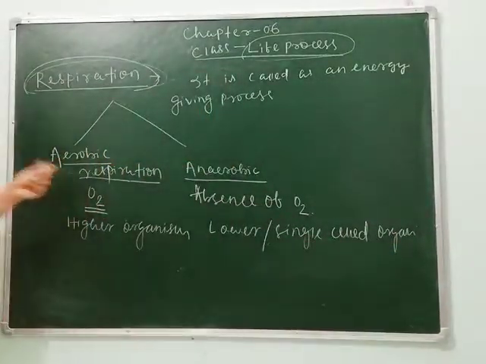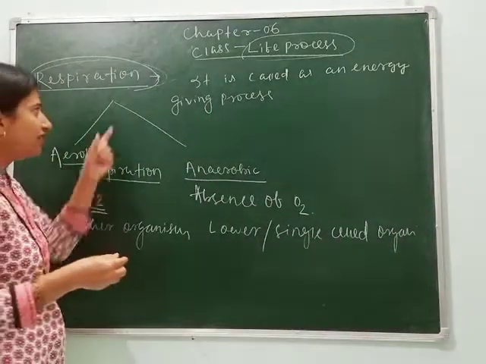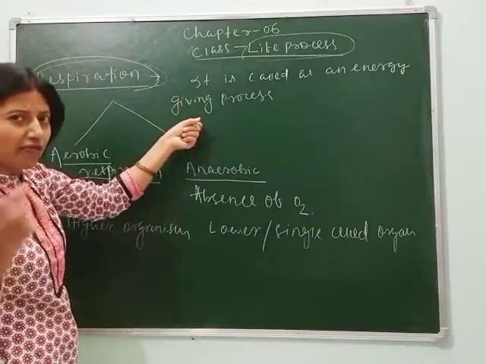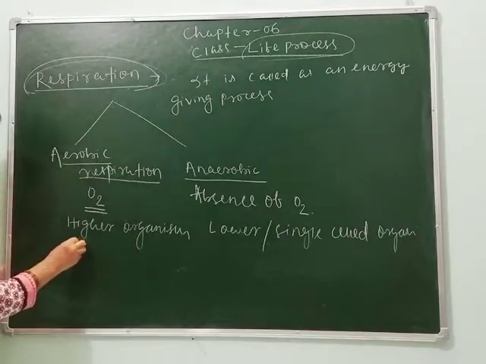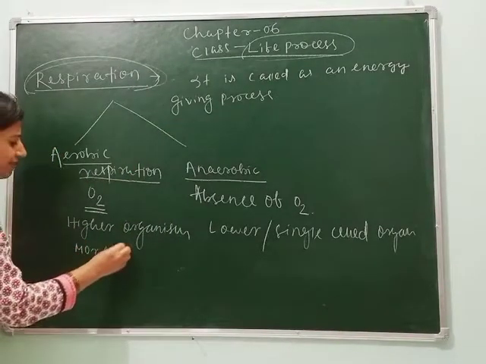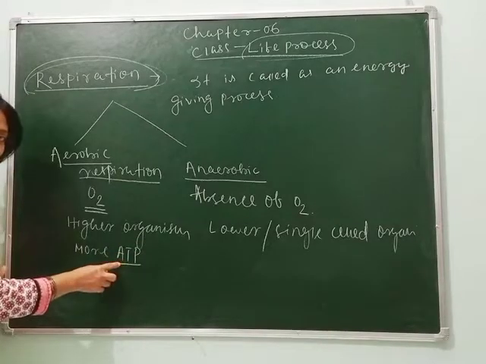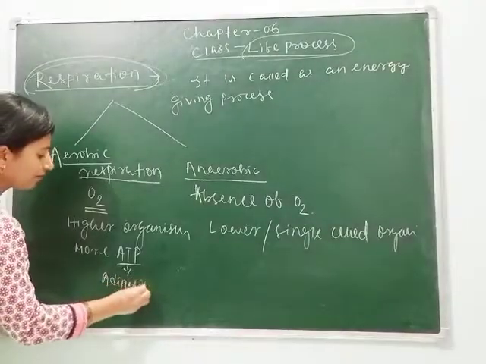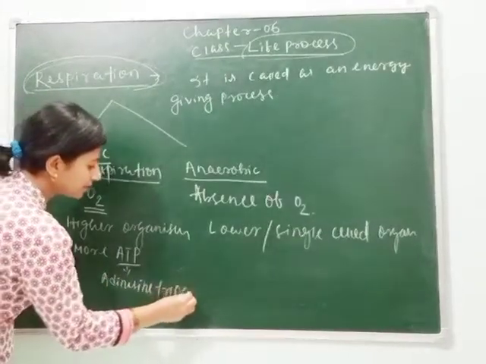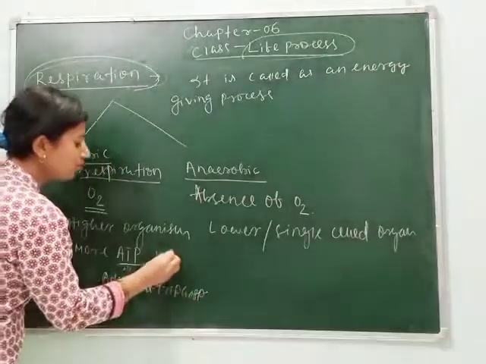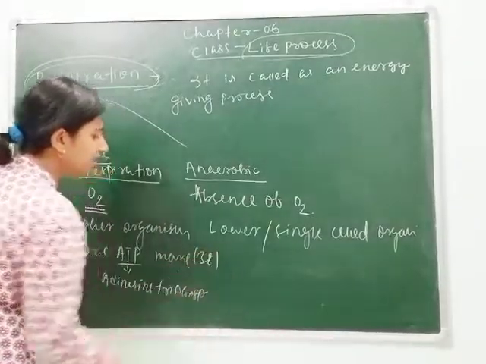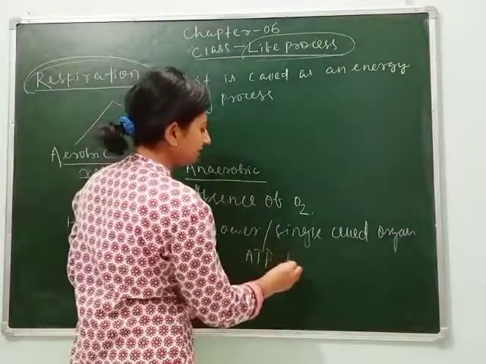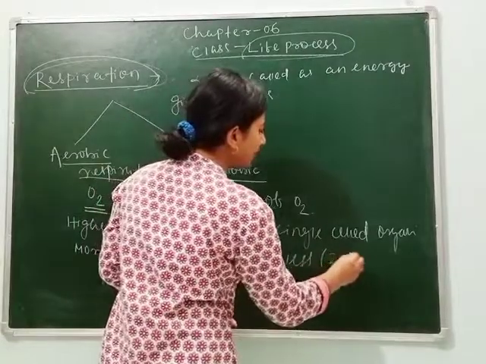Clear? As we have studied, respiration is an energy giving process. So here the energy is formed in the form of ATP. ATP means adenosine triphosphate. In aerobic respiration more ATP is formed, means 38 ATP is formed, whereas in anaerobic respiration the ATP is less. That means only 2 ATP is formed.